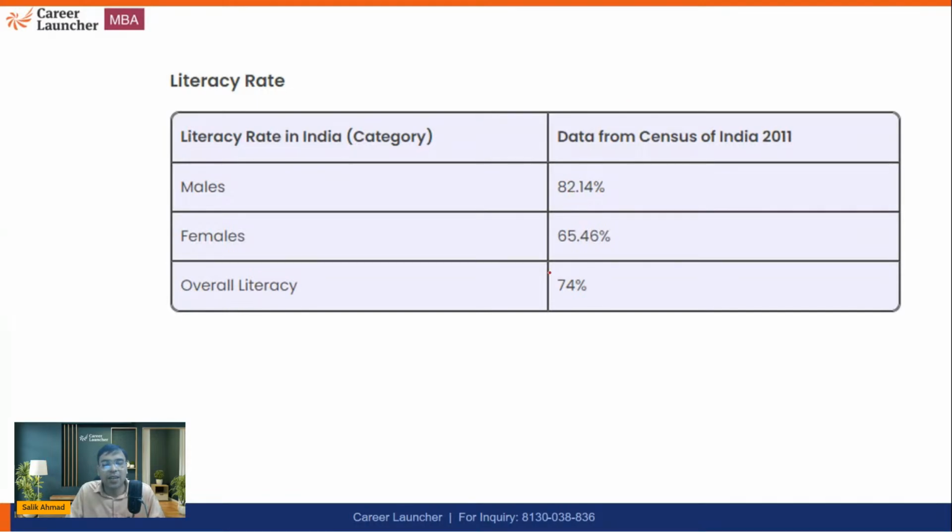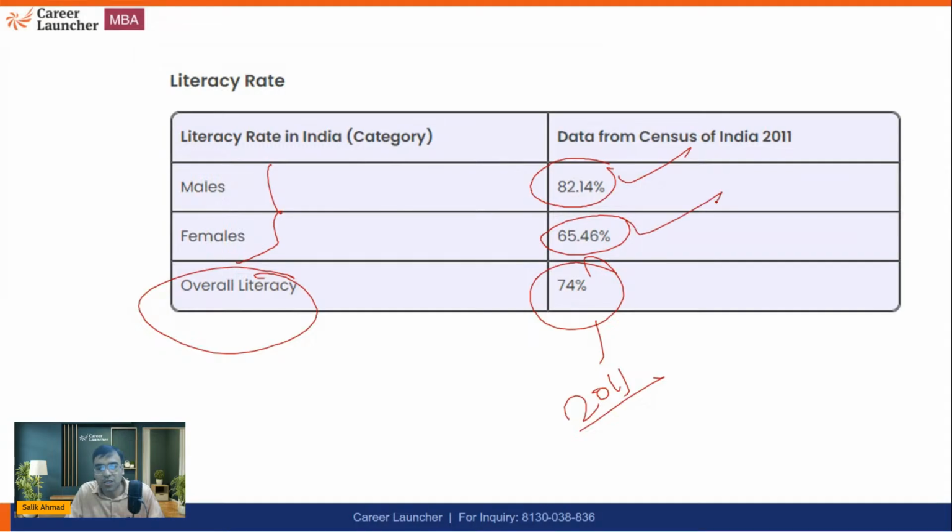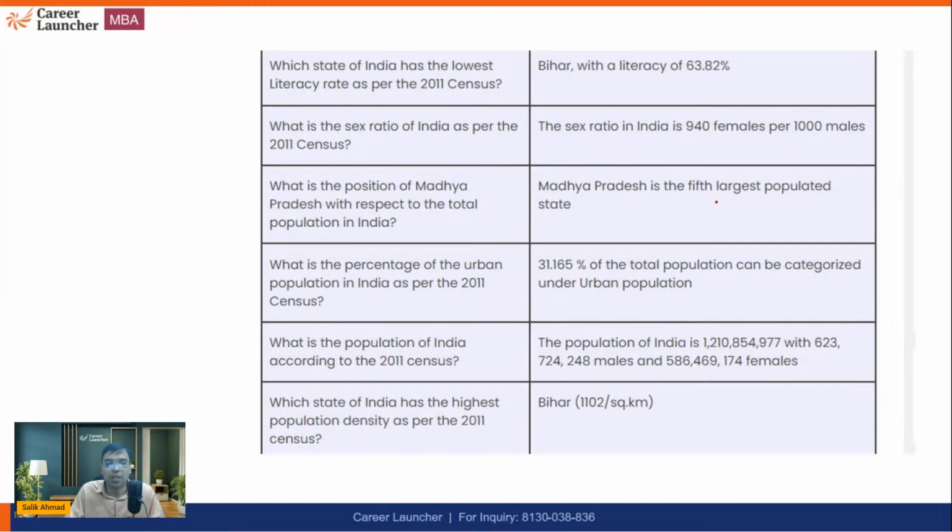When it comes to overall literacy, according to the 2011 census, it was 74%. However, there is a huge gap between male and female literacy: 82.14% of males and 65.46% of females. So of course, it is a huge gap which should be reduced further. Okay, then I think that is more than enough.